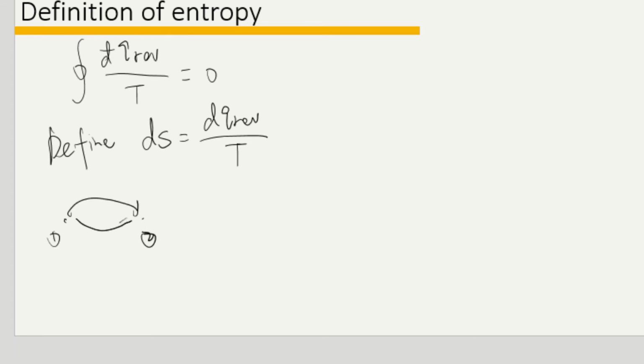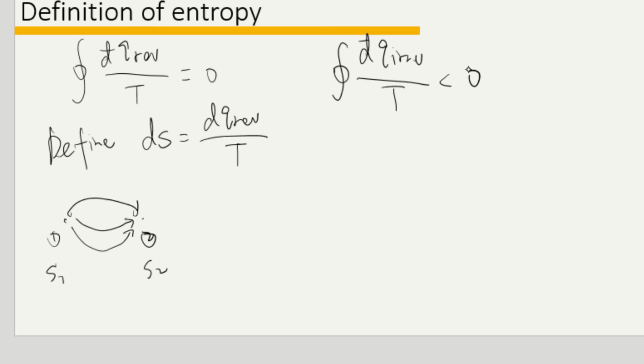There could be various ways from state 1 to state 2 reversibly, but in order to calculate the entropy, we have to find the reversible path between state 1 and state 2. And once it is reversible, the entropy change should always be the same. If the process is irreversible, the integral of dq over T irreversible should always be smaller than 0.